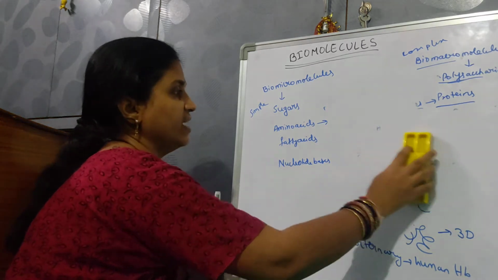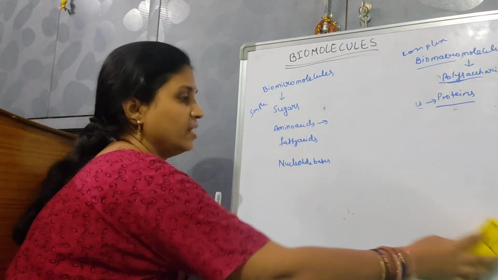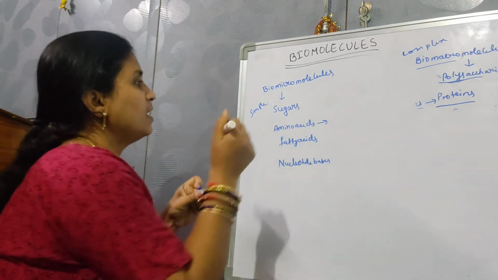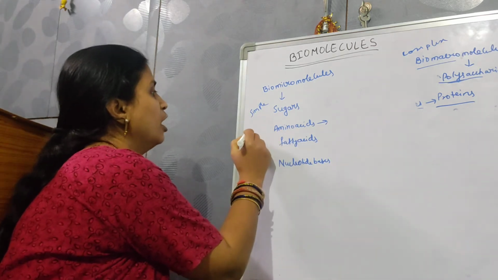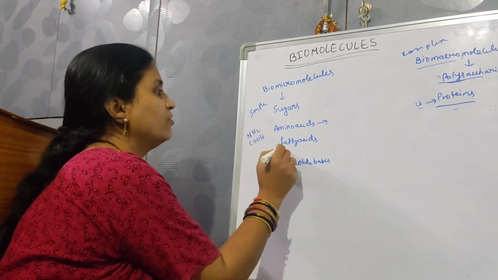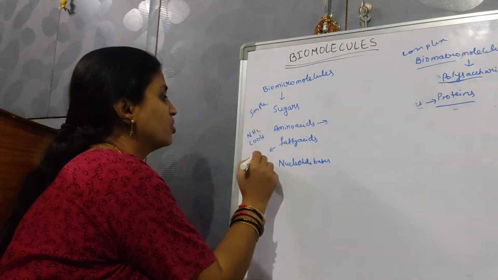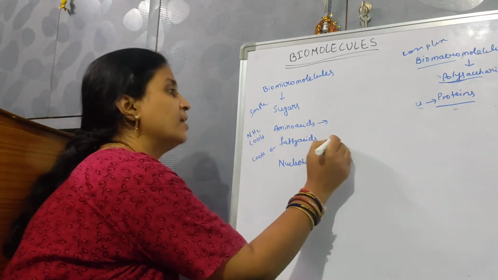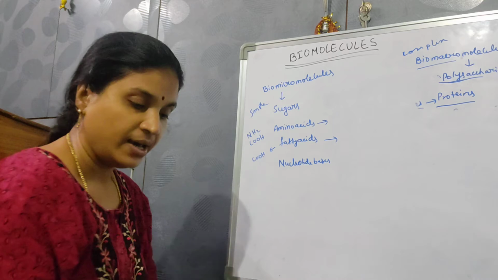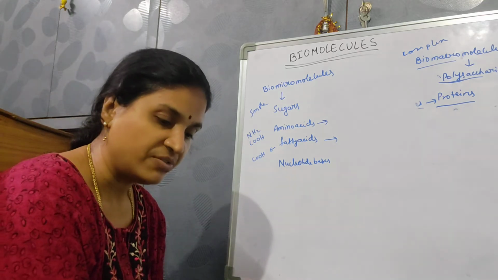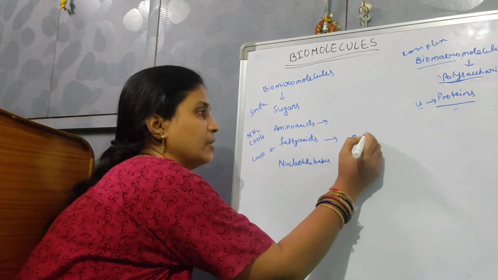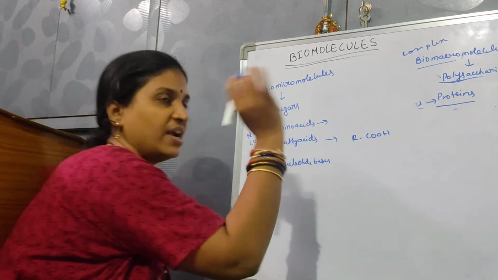Moving on to the fatty acids. Amino acid has an amine group and a carboxylic group. A fatty acid also has a carboxylic group, and at the same time the R group is also present. It's nothing but a simple fatty acid: a carboxyl group attached to R. So this is the general fatty acid.